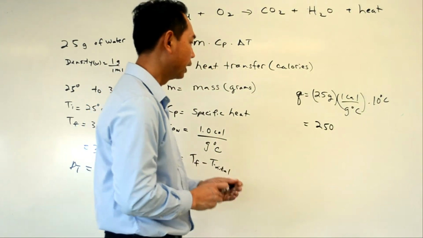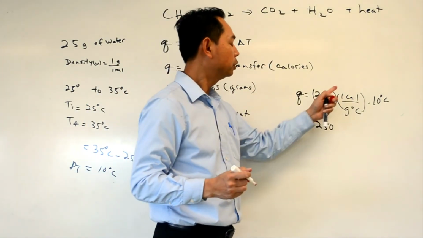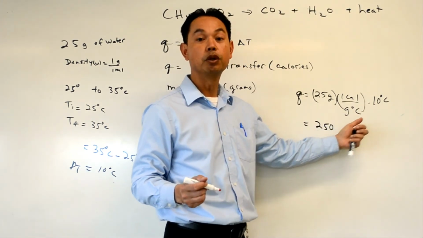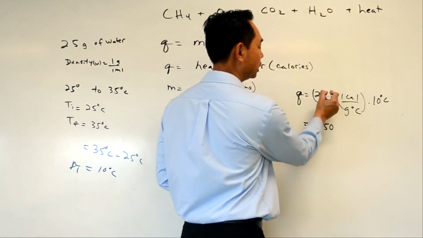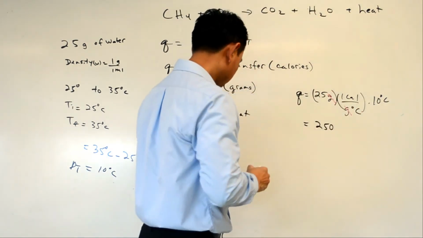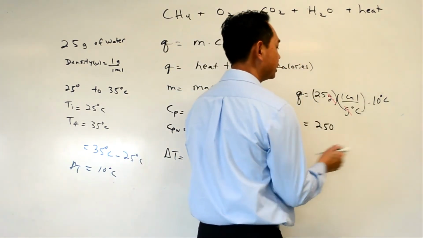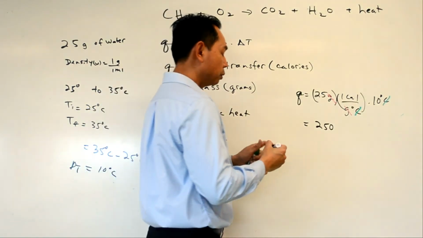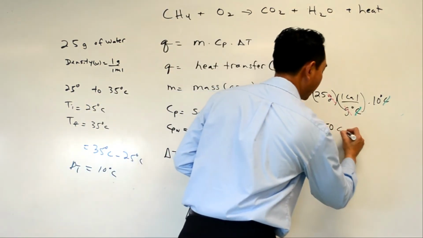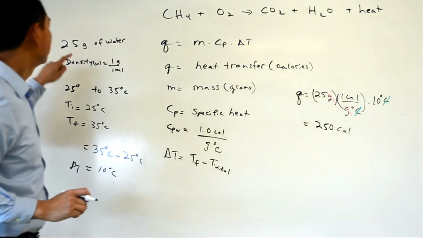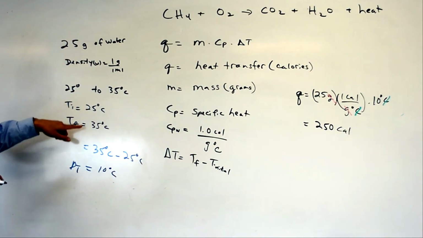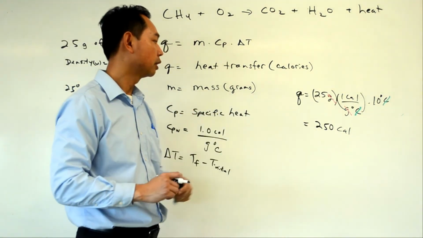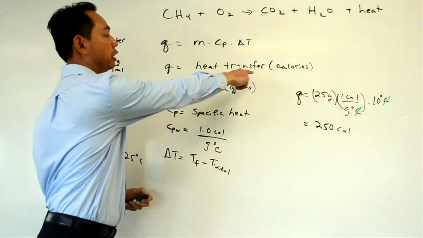What unit would it be? When you do this, make sure you leave the grams by themselves and the calorie by itself. Don't add any number next to it. The grams cancel, and then the Celsius cancels, leaving only the unit of calorie. So how much heat is required to raise 25 grams of water from 25 degrees to 35 degrees Celsius? It would take 250 calories, because Q is the measure of heat transfer.